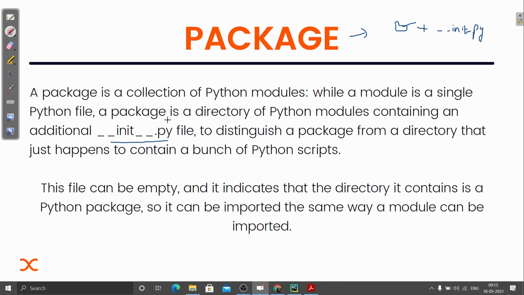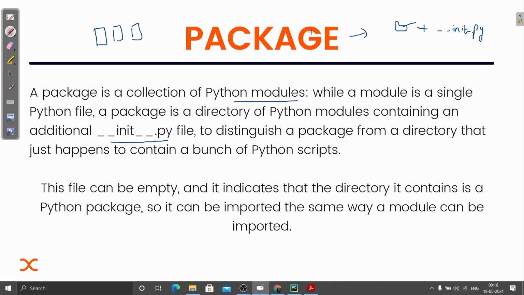So yeah, a package is a collection of Python modules, okay. Till now what we were doing, we were creating some modules, or there were some built-in modules. But now we can even create our own, or we can use the built-in modules, okay. Inside this package we can actually have many modules, okay.